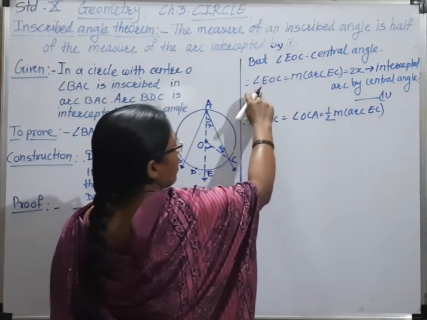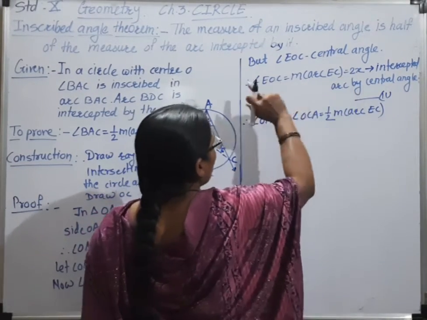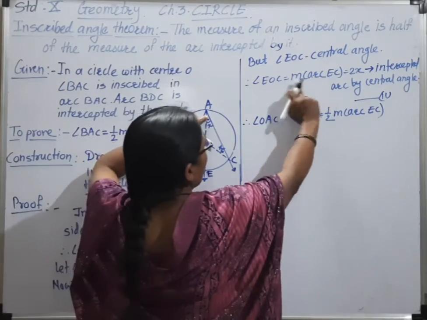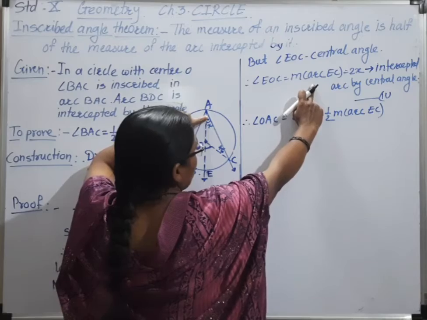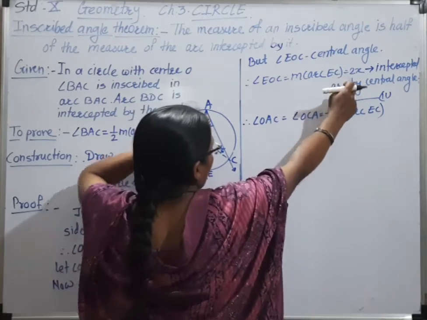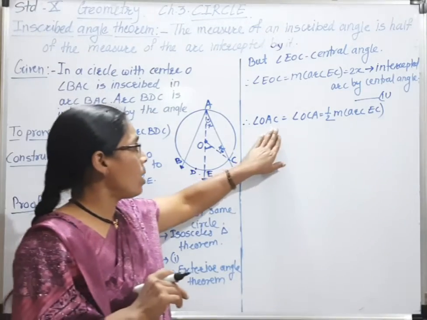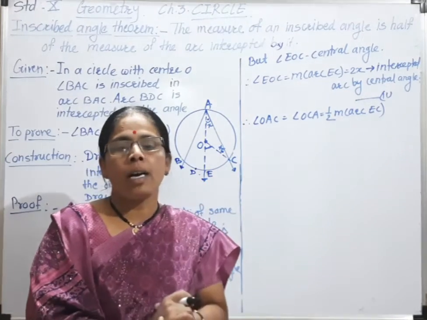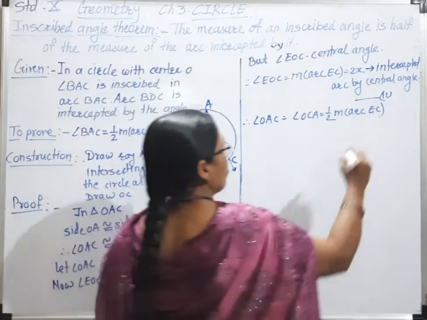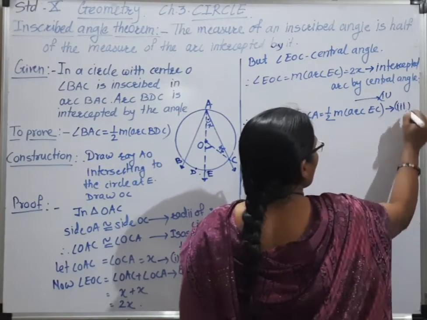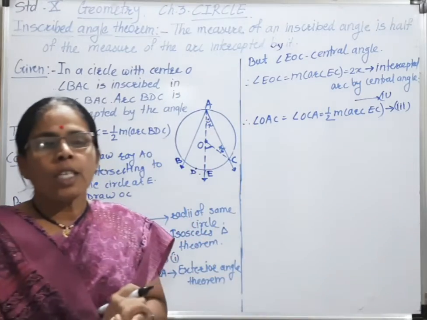Because this is x and the arc is 2x, this x is half of angle EOC, which means the intercepted arc EC, that is 2x, so x is half of this only. That's why it is written that angle OAC is half of major arc EC. This is number 3. So similarly we can prove that.